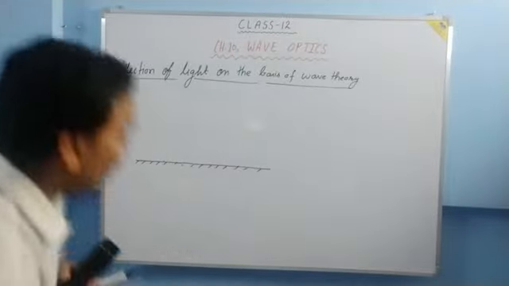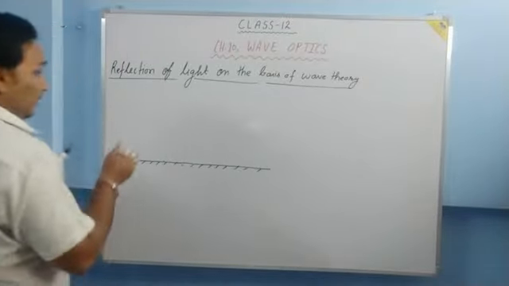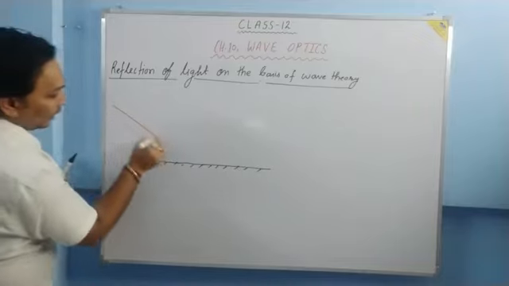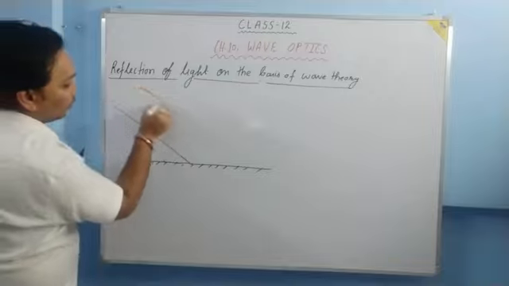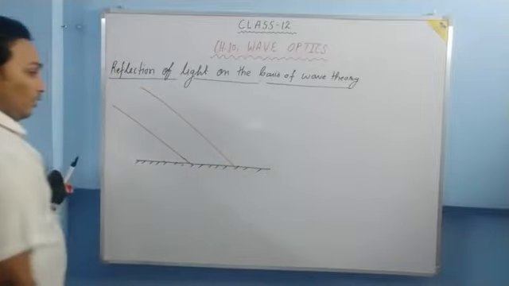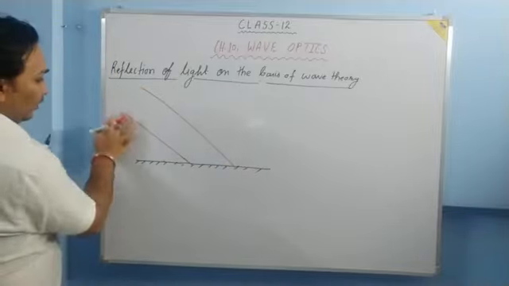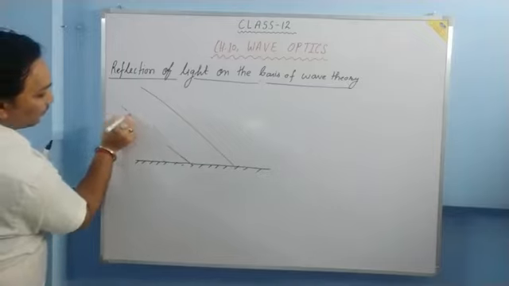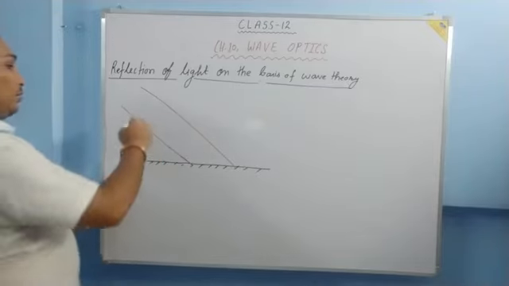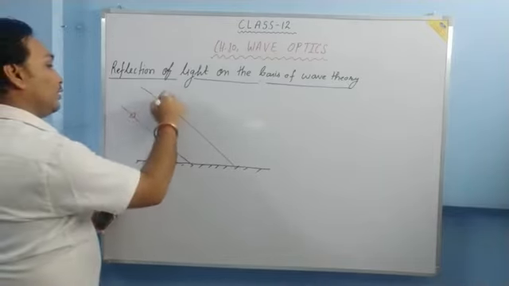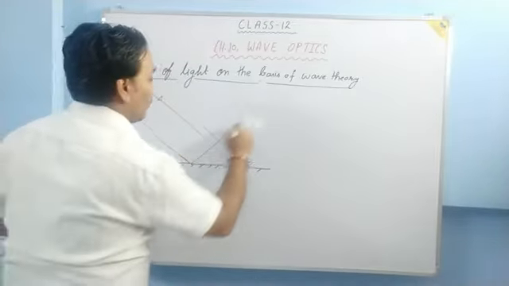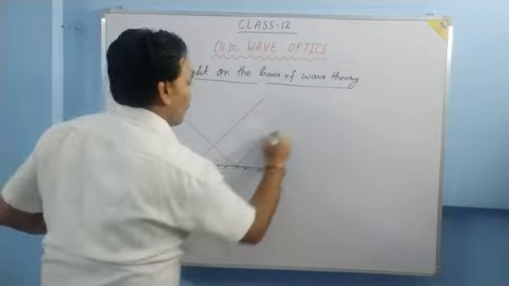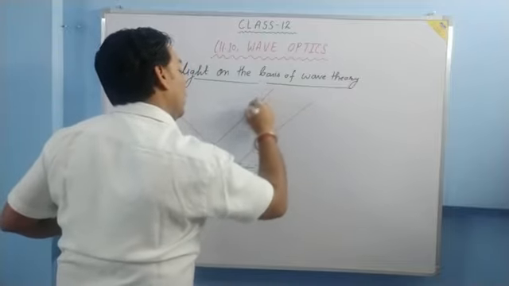Let me mark the ray of light with some other color. Let this be the first ray. This is going to be your second ray. These rays are parallel to each other. Now what happens? They reflect from here. They reflect like this.